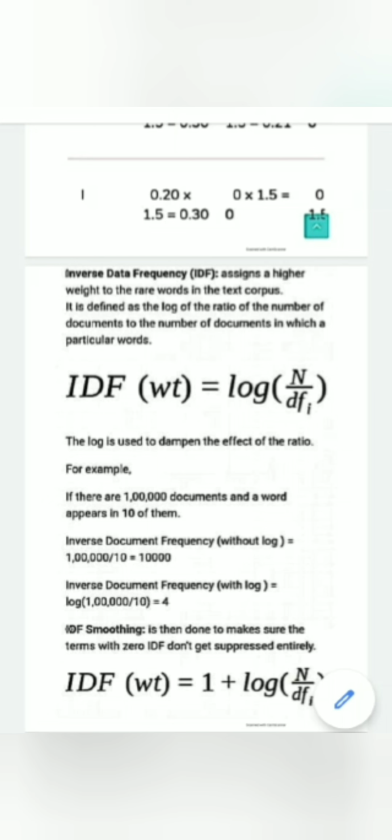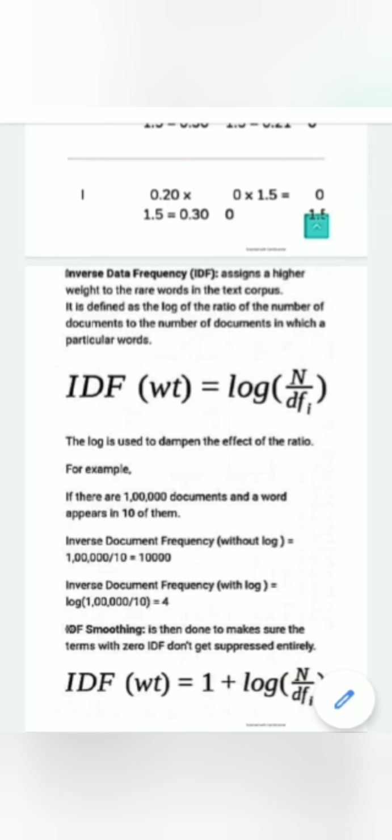For instance, consider if there are 1 lakh documents and the word appears in only 10 of them. Then the inverse document frequency without log will be 10,000. So it's a huge number. When we apply log to that, the value becomes 4. In this way, inverse document frequency is used.